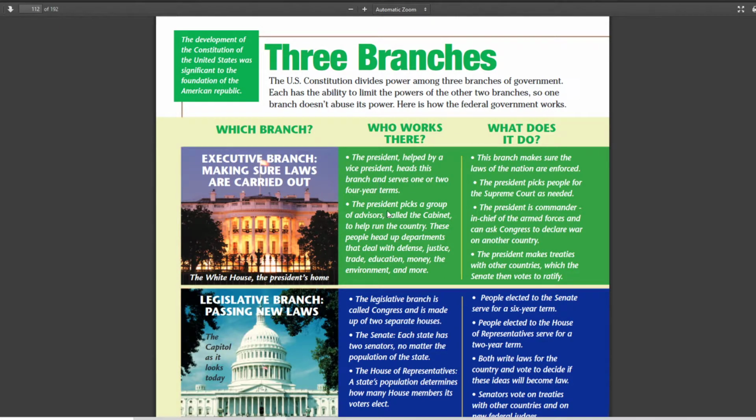The president gets to choose who helps him. These advisors are called a cabinet. People like Secretary of State, Secretary of Defense, they're in charge of parts of the government to make sure that it runs well. Remember, the executive branch executes the laws. They're charged with carrying out the laws that the legislative branch passes.